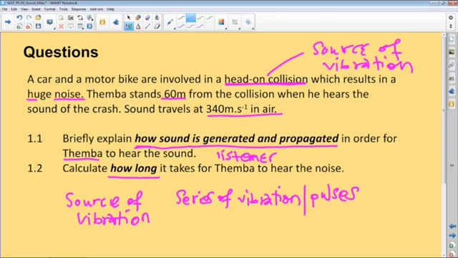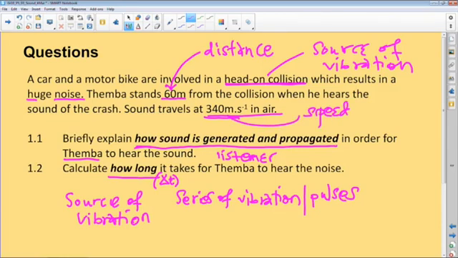Now, how long? When we talk of how long, obviously time comes to mind. What exactly are we given? The 60 meters is the distance from the source of vibration to Timber, who actually observes the sound. And then 340 meters per second is the speed. In this case, remember our speed is v, right? So what are we looking for here?